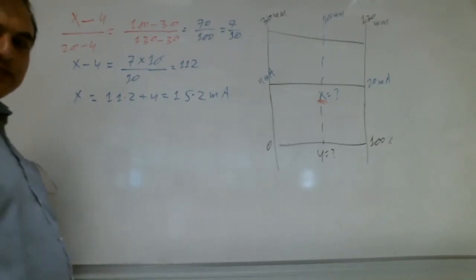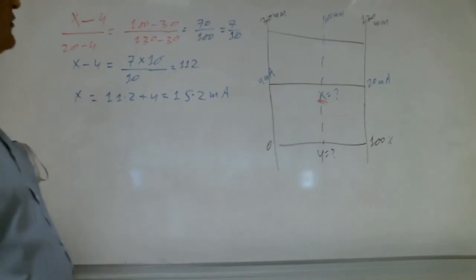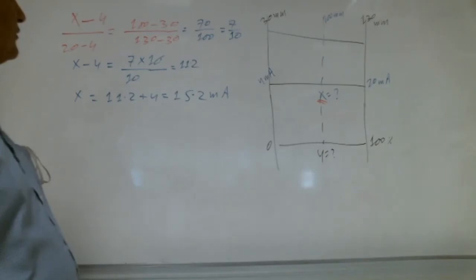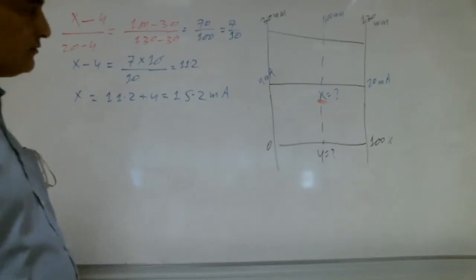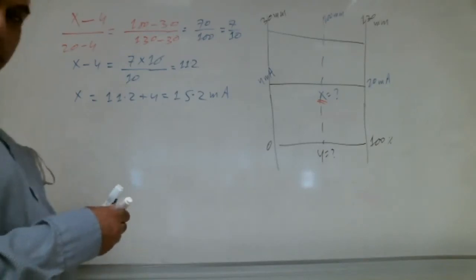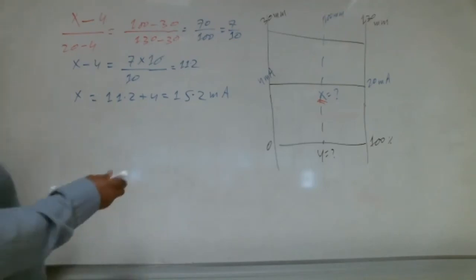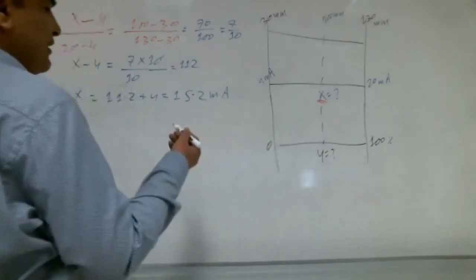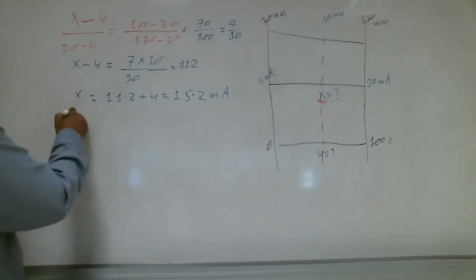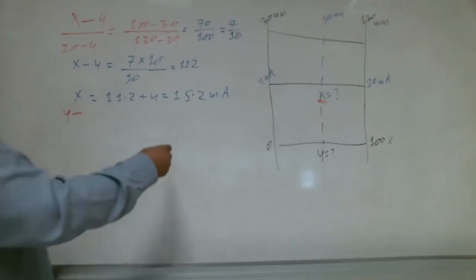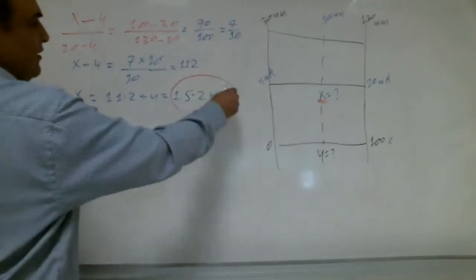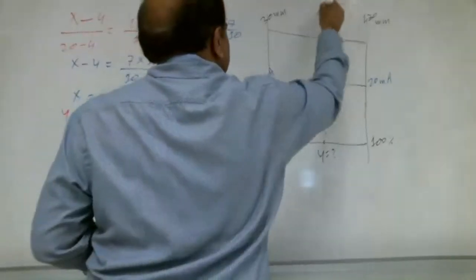Anybody has a different answer? That's good. So everybody has the same answer. Okay, now we are going to find Y, the percentage. Can we take this found value to find Y, or should we take the given one?